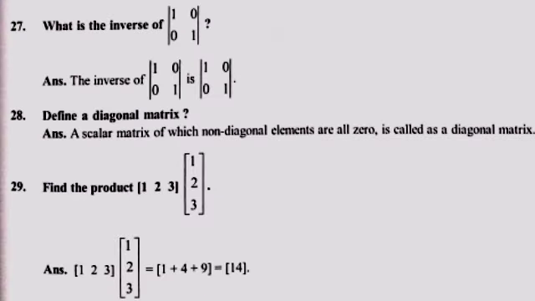And next is question number 27. 27 is to find the inverse of the unity matrix. The inverse is itself the unity matrix. And 28, define a diagonal matrix; you have to write the definition. And in question 29 you have to find the product. One is a 1 cross 3 matrix, another is a 3 cross 1 matrix. If you multiply, then you will get a 1 cross 1 matrix. The answer is the 1 cross 1 matrix, and its element is 14.